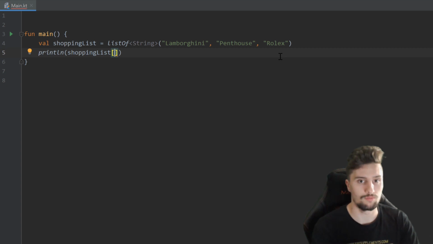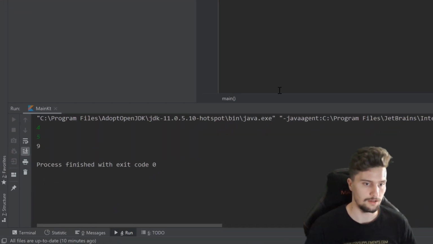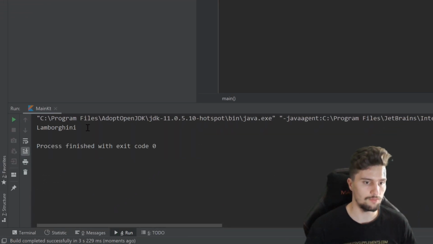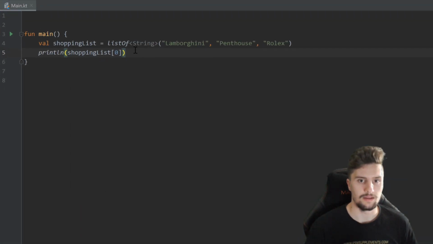For example, if we want to print the first item, we use shopping list at the index of 0. If we now run this, take a look in the console, you will see it will print Lamborghini. And here you need to be careful. So if you would replace that 0 with a 3, that would mean we access a shopping list at the index of 3, which doesn't exist in our list because the highest index is Rolex with the index of 2. So that would make our program crash. So you will always need to make sure that you don't access an index of a list that doesn't exist.